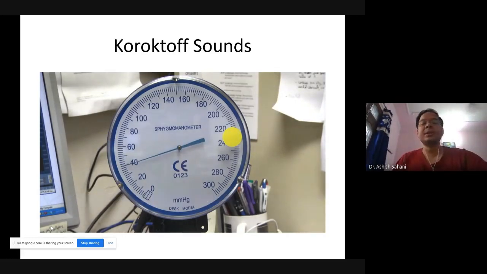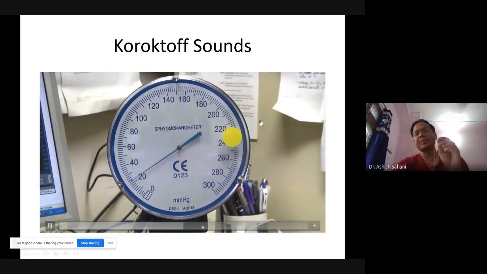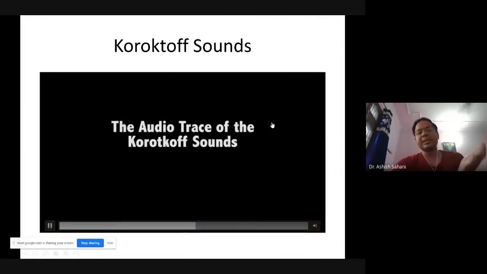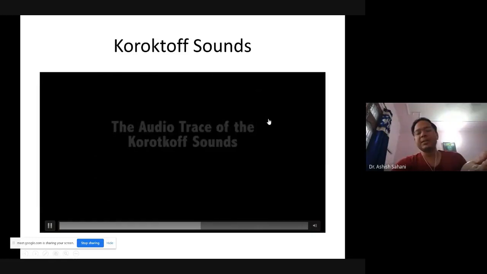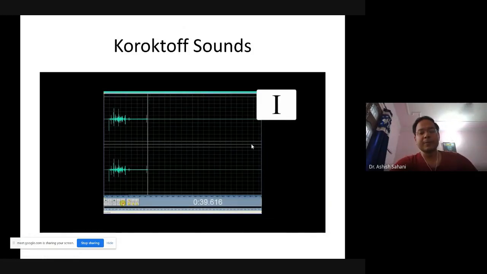This is not a mercury manometer. This is called an aneroid type manometer. These have become popular. This uses a spring and mechanism. This is a non-mercury manometer. Well, let's go through this video again completely. So this is the plotting of the sounds.